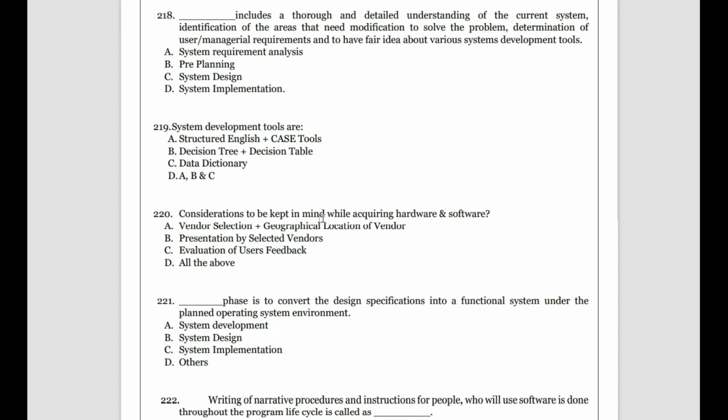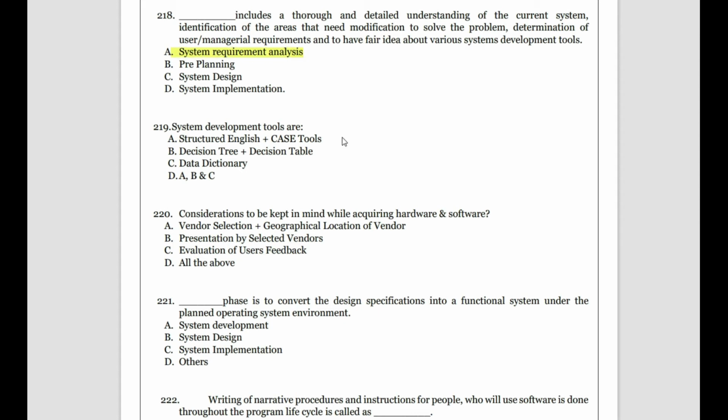Does it happen in pre-planning? No, in pre-planning we just see what actually happened till now. Design we will do after analyzing. Implementation is after design. But the question is talking all about having an understanding of the current system and trying to modify or develop a new system. It can happen in the system requirement analysis.